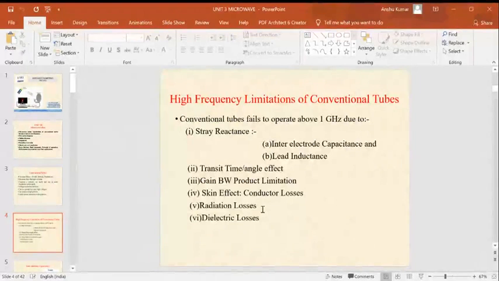This is the most important question in the exam. Most of the time, AKTU has asked to write down the limitations of conventional tubes at microwave frequency or higher frequency. You only need to write these points so that your answer is covered easily.